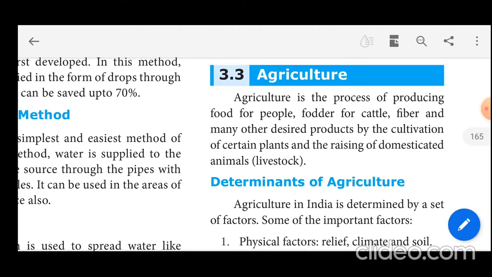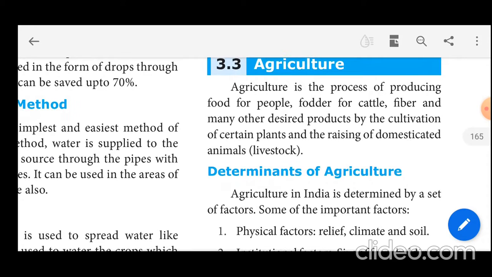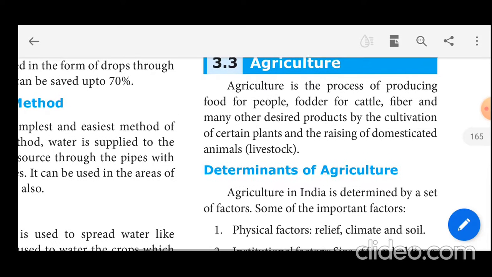Agriculture is the process of producing food for people, food for cattle, fiber and many other desired products by the cultivation of certain plants and the raising of domesticated animals. These all include agriculture.